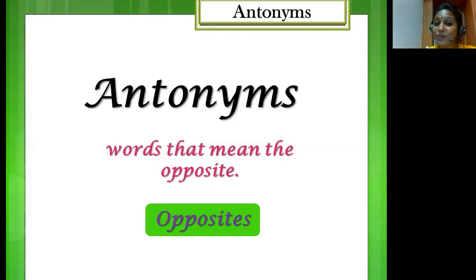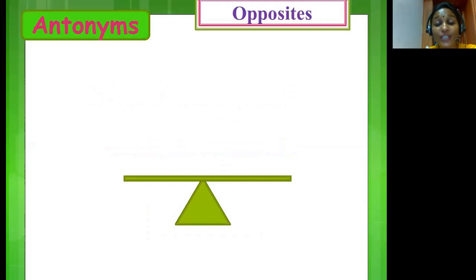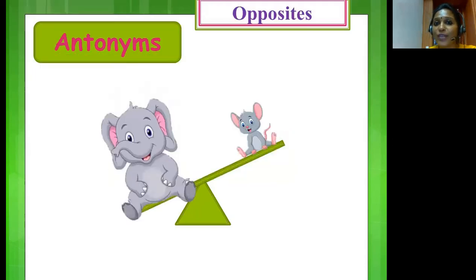Let's check out a few of them. On this screen, you have a weighing scale. And if I put a mouse on one end and an elephant on the other end, what would happen? The scale would go down because the elephant is heavy, whereas the mouse is light. So the opposite of heavy is light.